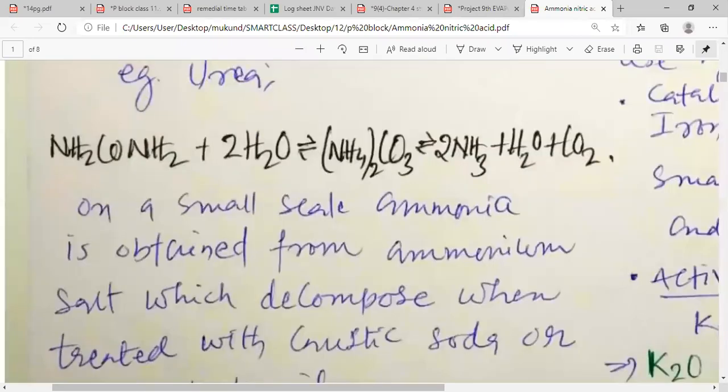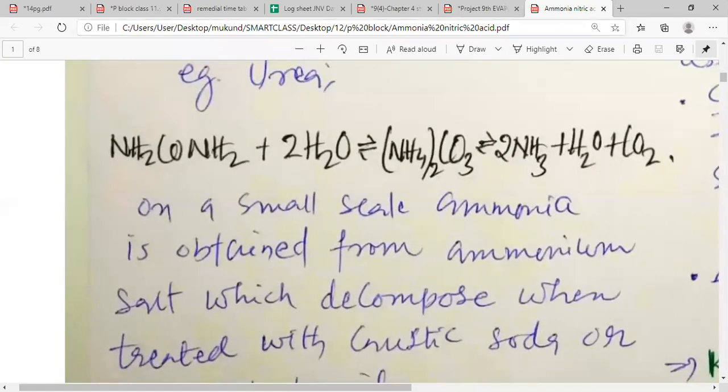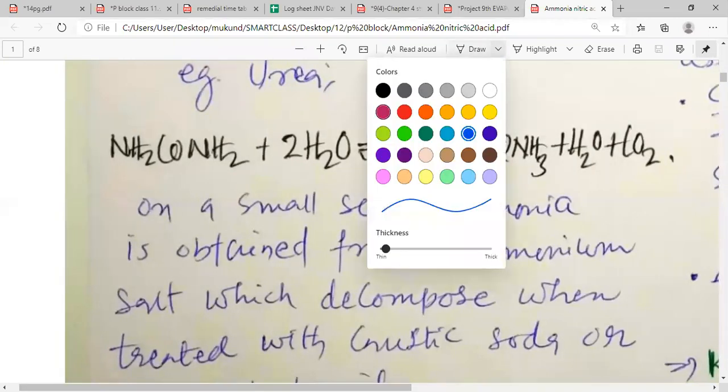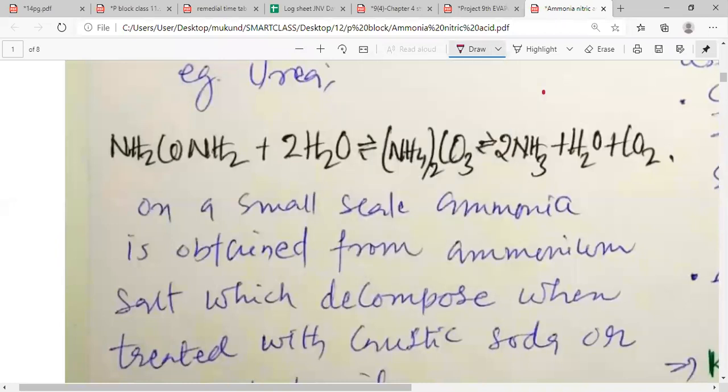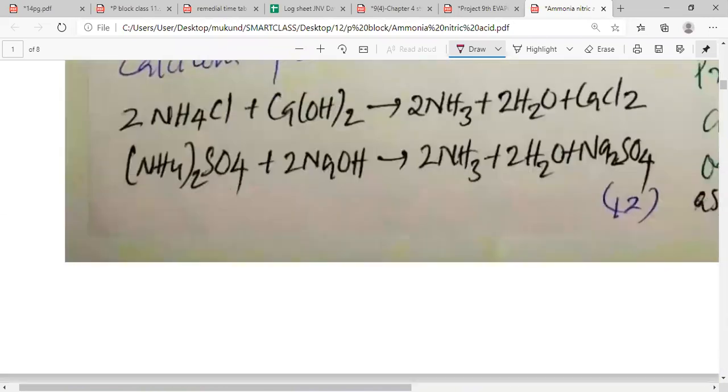We are well aware that urea, NH2CONH2, when it reacts with water, produces ammonium carbonate, which actually gives us ammonia, water, and carbon dioxide.